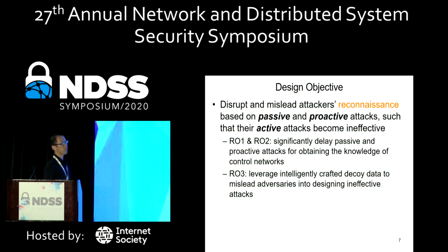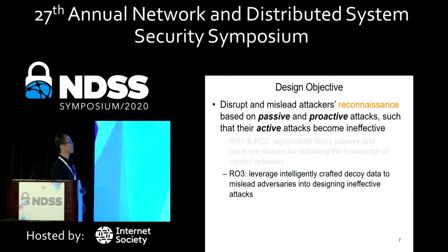And for the third one, we want to leverage some intelligently crafted decoy data to mislead adversaries into designing some ineffective attacks. Ineffective here means that even if the attacker designs this attack strategy and it is successfully executed, it will not introduce physical damage to the power system. So we hope to use these techniques to ultimately prevent the physical damage from happening. Of course, in this presentation, I will just focus on the third anti-reconnaissance objective, including the design ideas as well as the evaluation.